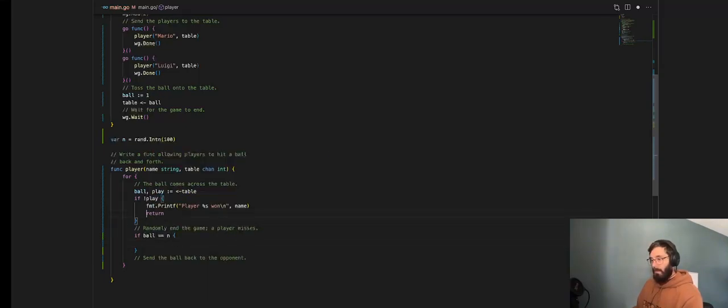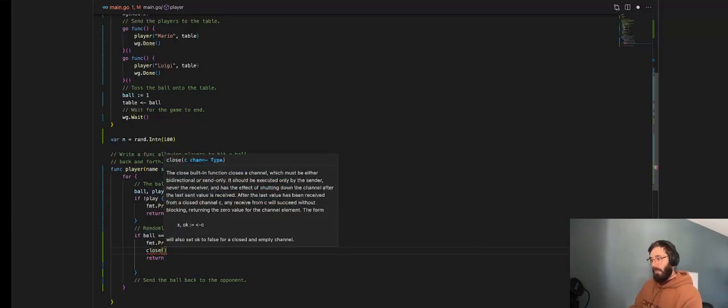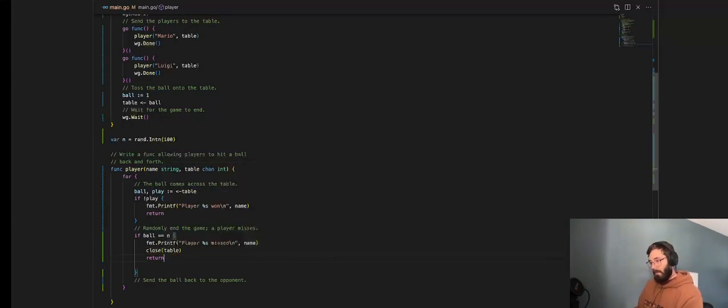And I'm gonna duplicate this, just because I don't feel like typing all that much. Instead of player won, player missed. And we're not just going to return, we're also going to close that channel. So we're going to call close on table. Otherwise, we hit the ball back.